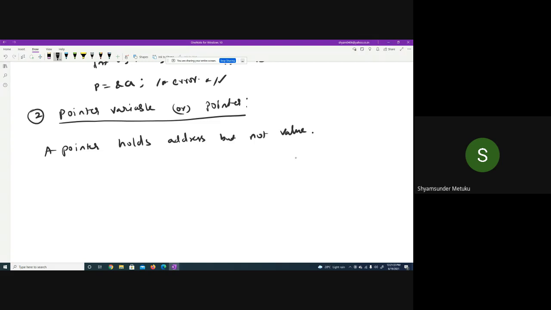But not value. A pointer contains, and the more important point is, a pointer contains the address of an existing location, which is most important, an existing variable.